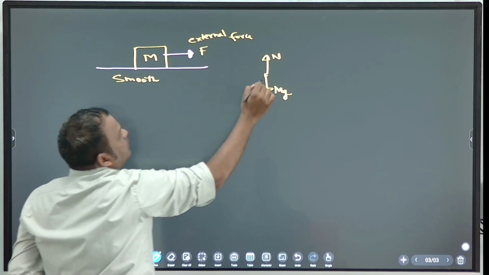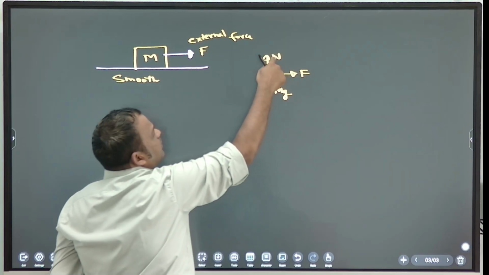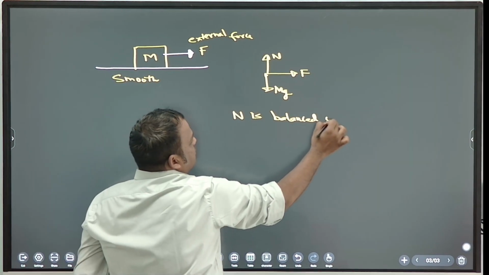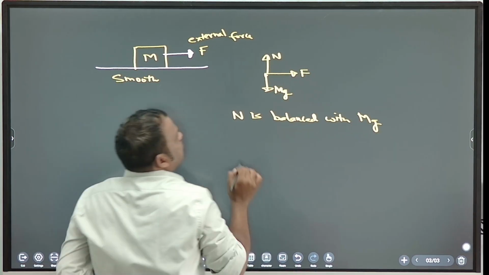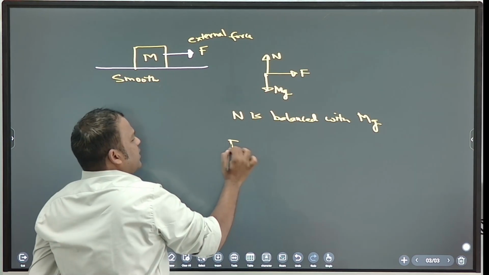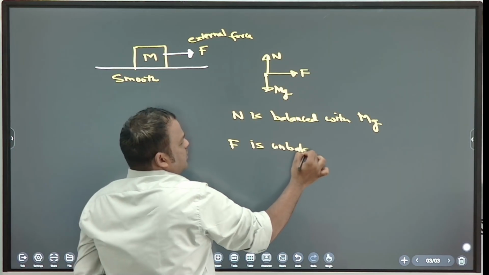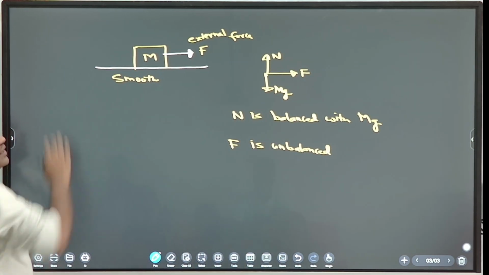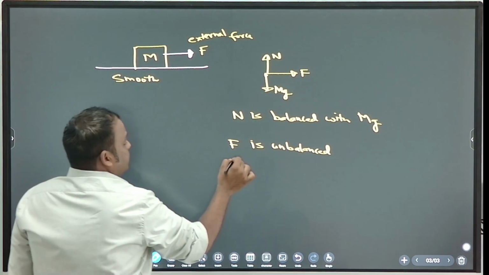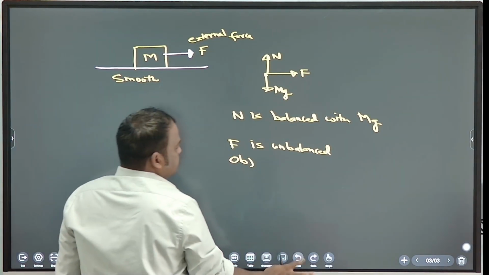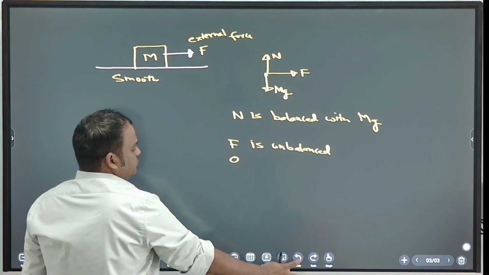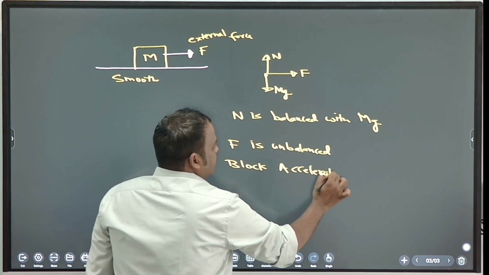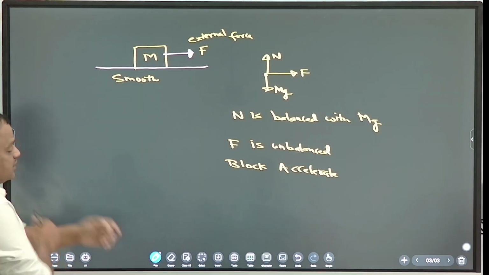Now you observe here, N is balanced with mg, but force is not balanced. So F is unbalanced. So object will be at rest or it will accelerate? It will accelerate. So block will accelerate. Object means block here. Okay. So how to find acceleration?